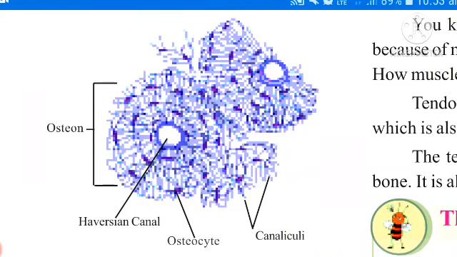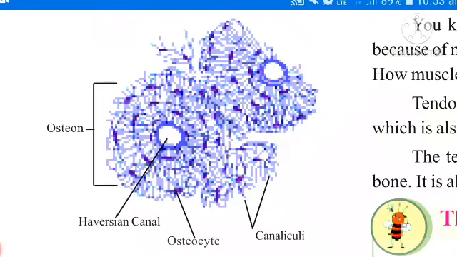So many osteocytes are present to form a bone. In this, small thread-like structures are there. Those are called as canaliculi. These canaliculi form fiber-like structures which connect one osteocyte to another.